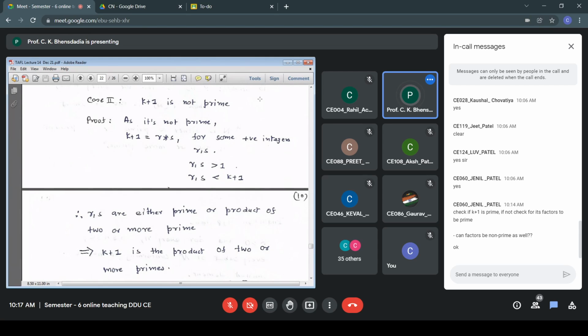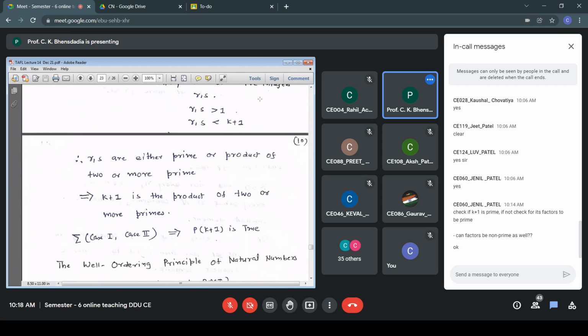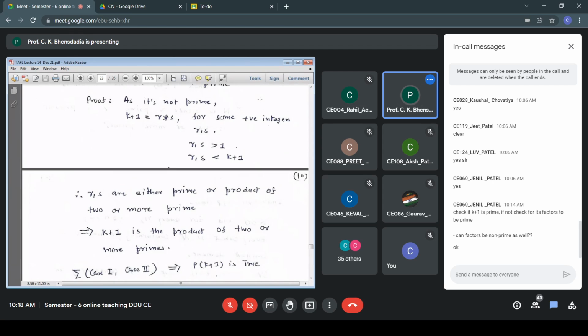That completes the proof for case number 2. Combining case 1 and case 2, that is my statement P of k plus 1. That completes the statement for k plus 1.